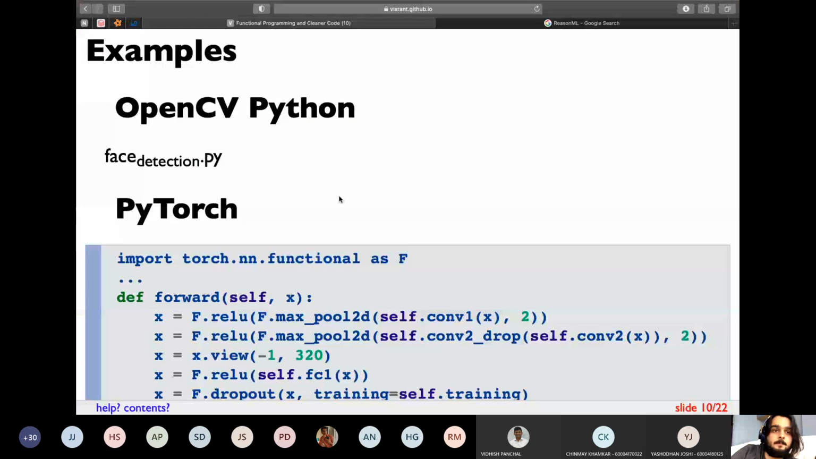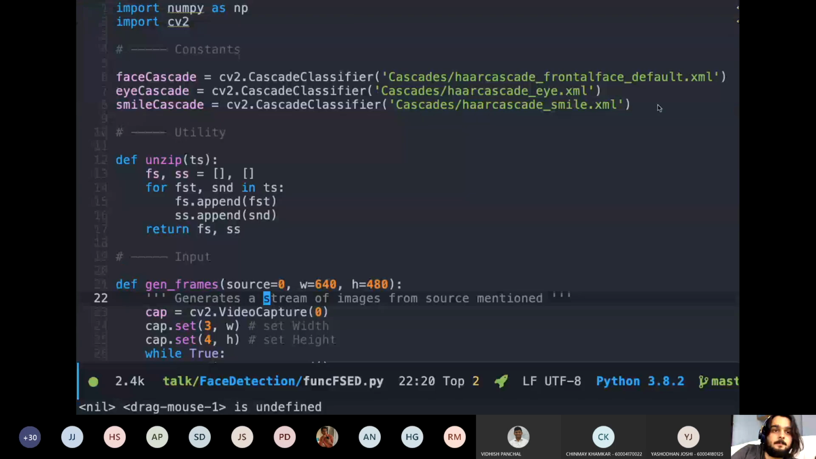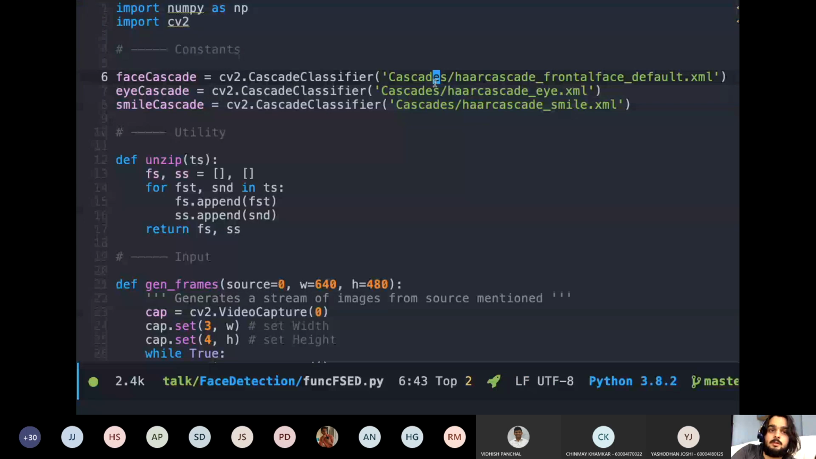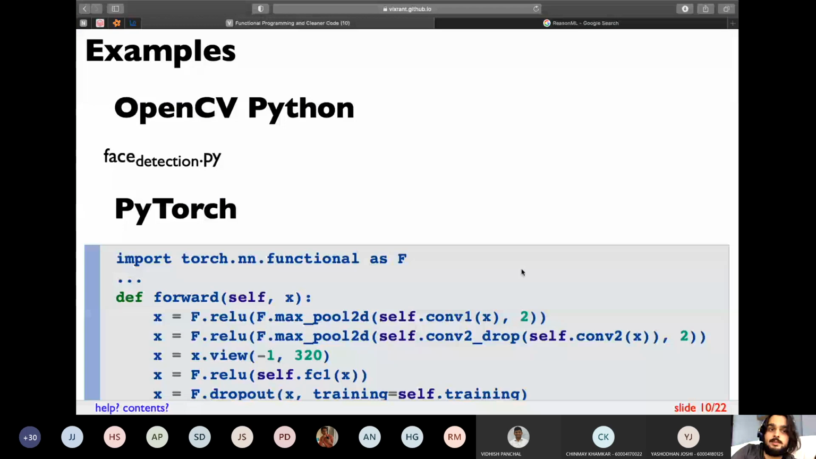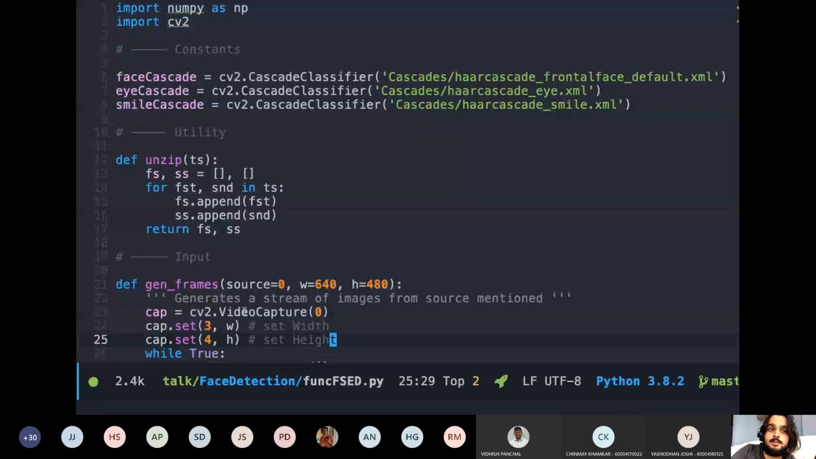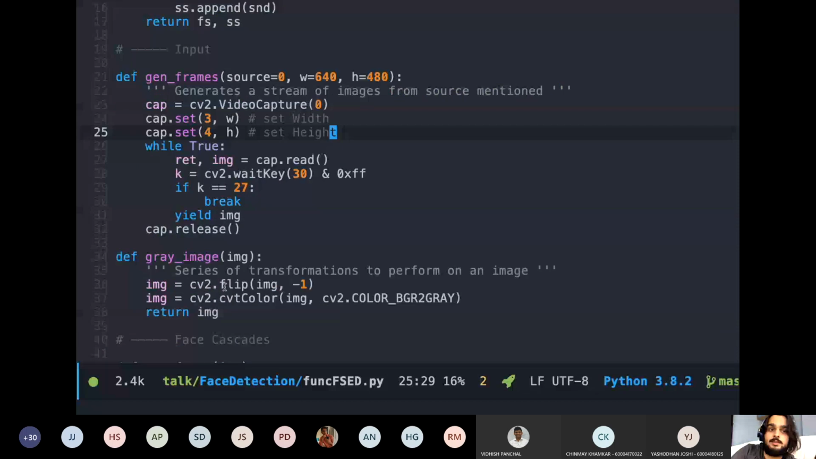The first thing I'm doing is loading the Haar cascades. Even if you don't understand this code, consider this as a model that you will be using on the images. Then what I'm doing is, oh, it ran. Given a source, I'm getting all the images in that video frame, and then I'm yielding. This is called a generator.